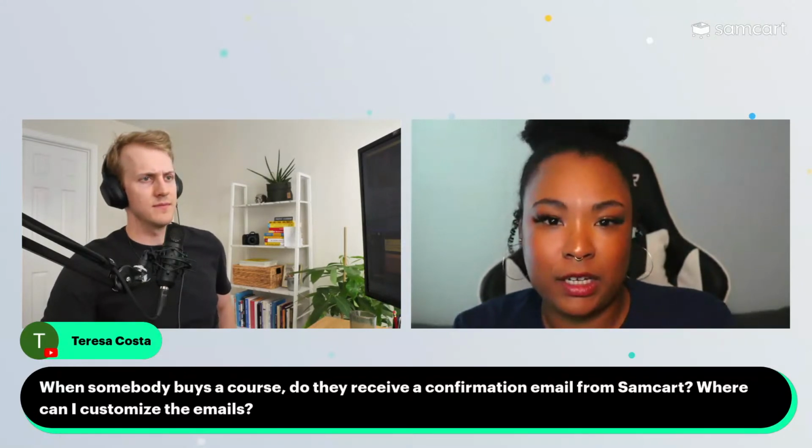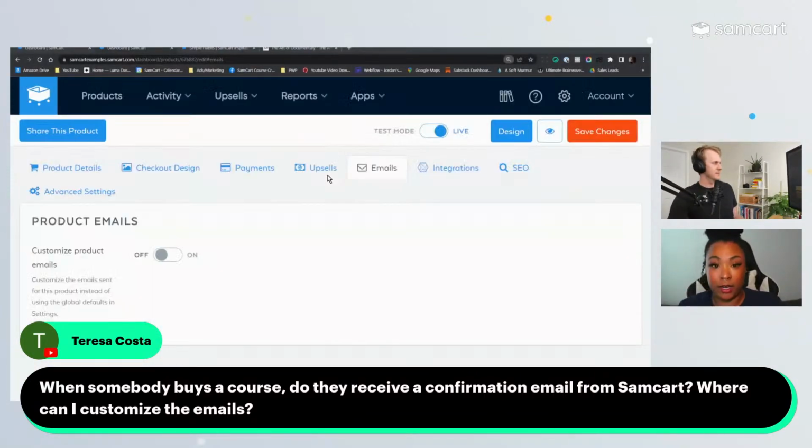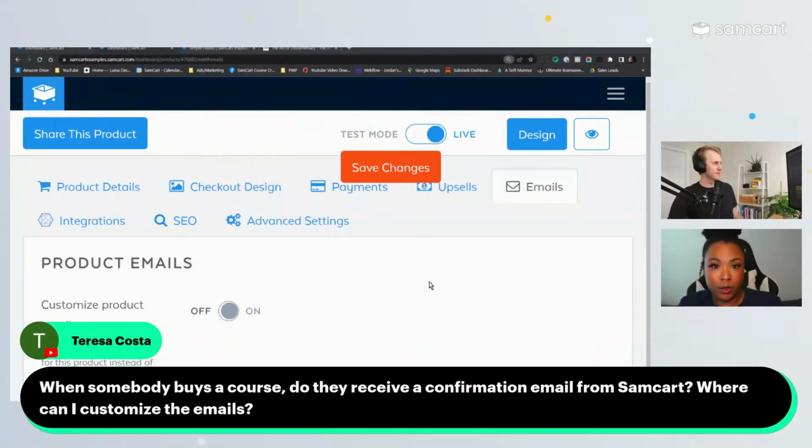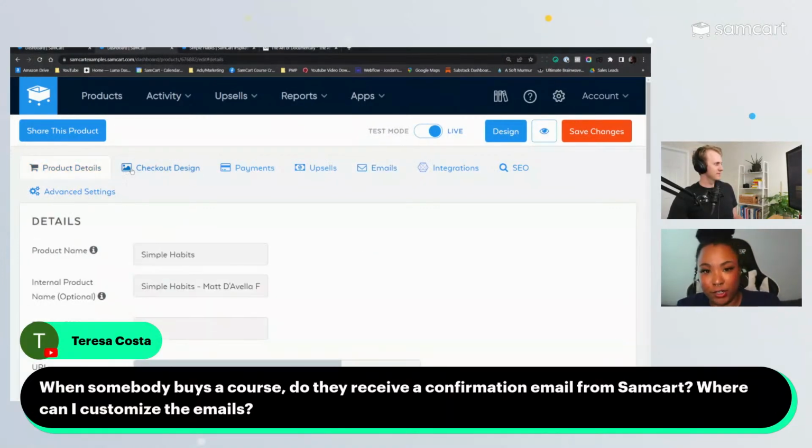So you can definitely send emails anytime someone buys a product from you, and be able to set it up how you want to. Of course, we do integrate with other third-party providers, so you can always go that route too if you'd like. We are very friendly with a lot of them. So they even have integrations within Samcart with like MailChimp, Constant Contact? There's a bunch. Yeah, tons of them. And that way you can, within Samcart, set up an integration of like, hey, when somebody buys this, I want you to send this email. So you've definitely got a lot of choices here.